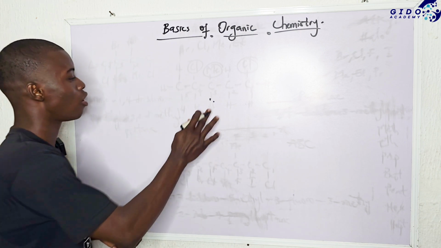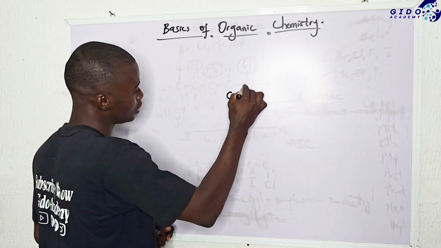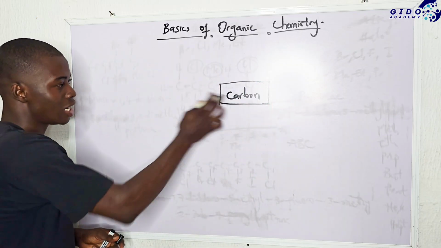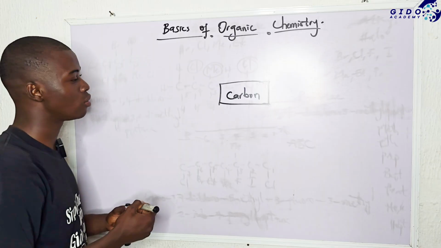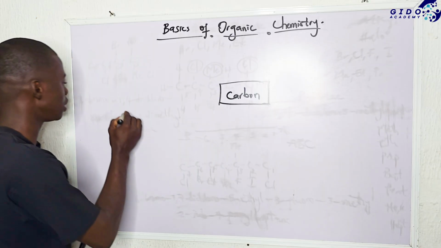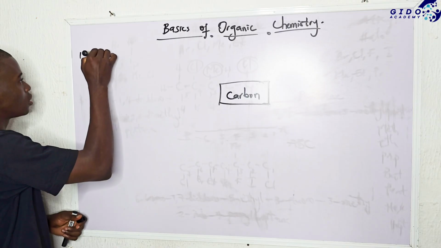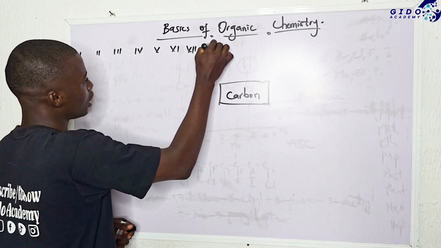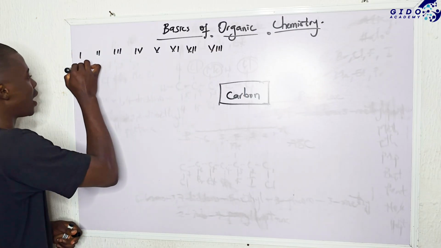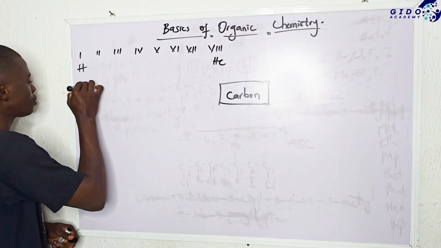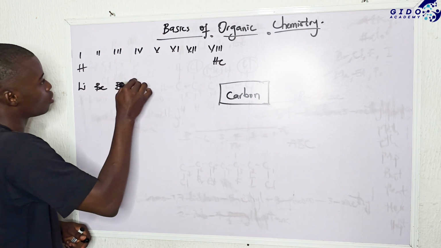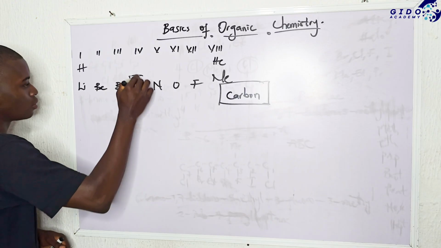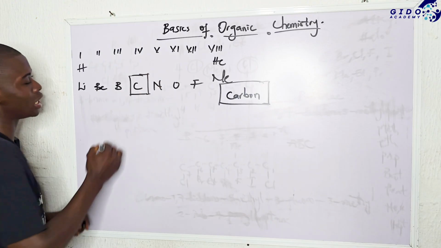We already know that organic chemistry consists of this element called carbon. And there are some things you need to take note of about this element. Carbon is an element, we all agreed. Let me draw the periodic table for clarity. 1, 2, 3, 4, 5, 6, 7, and 8. So here will be my hydrogen. Here's my helium, lithium, beryllium, boron, carbon, nitrogen, oxygen, fluorine, neon. Now, this is my carbon, the main element in organic chemistry.